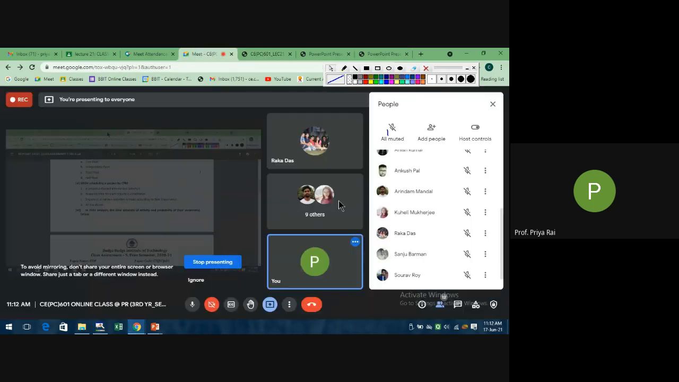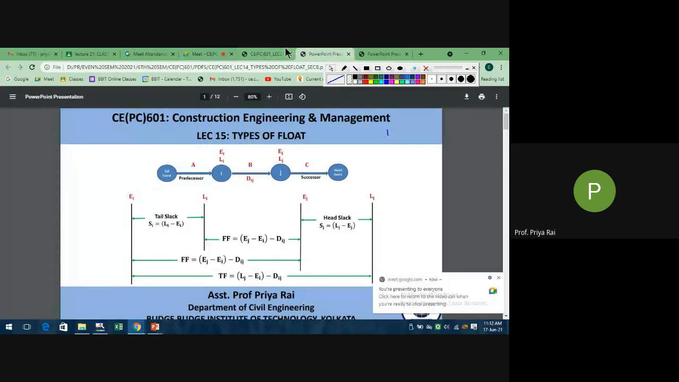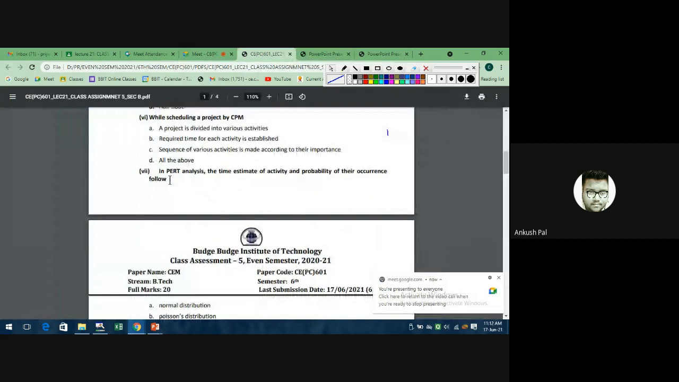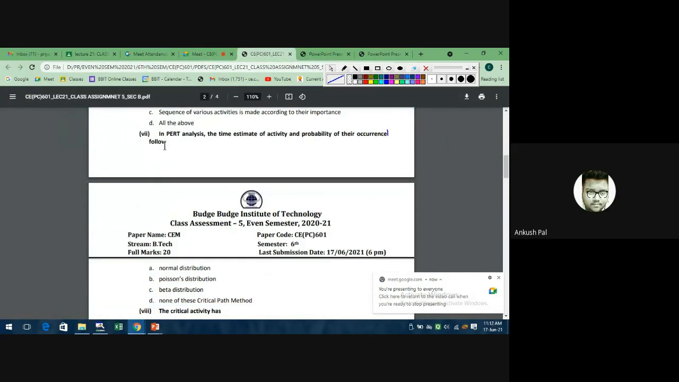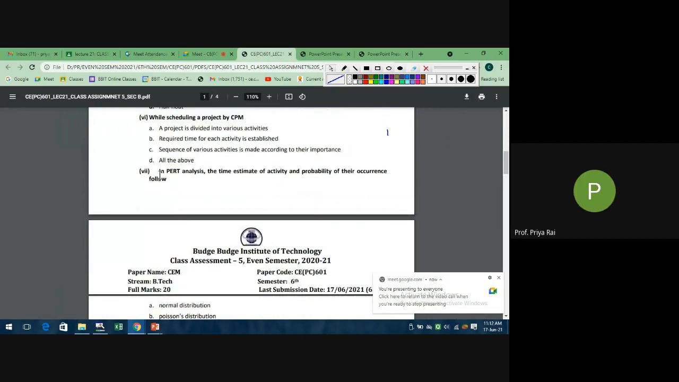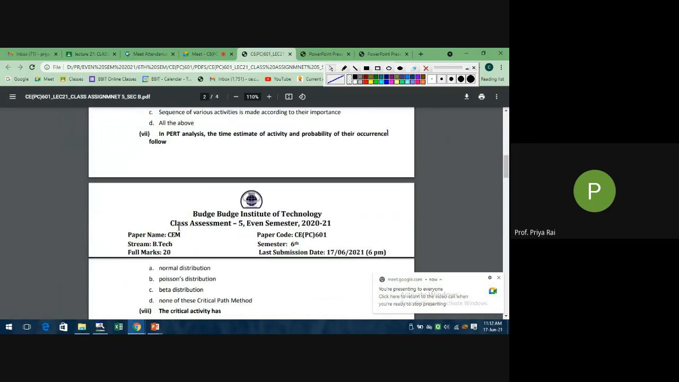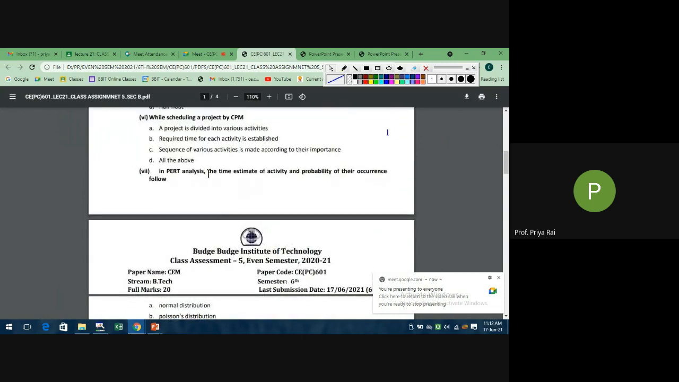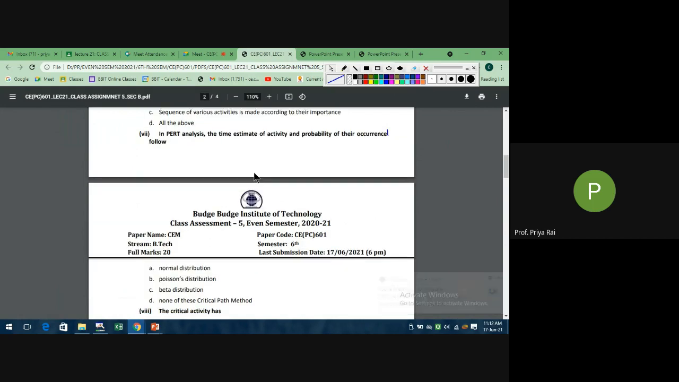Okay. Now next is Sanju. Okay, Ankush. Yes ma'am. Okay, then tell me this one. See, in PERT analysis, the time estimate of activity and probability of their occurrence follows which distribution? See, please read this carefully. Okay, there will be 2 types of distribution. You may get confused. One is normal, one is beta. Beta is for one type of parameter, and normal is for another type of parameter.